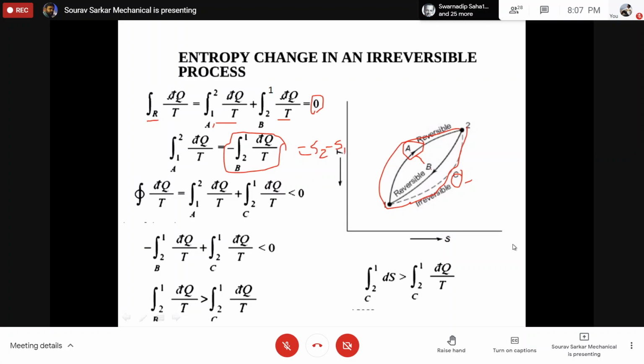Can I say this? Yes, sir. Because both the paths are reversible and they connect the points 1 and 2, so the net change of dq by T is nothing but delta S.